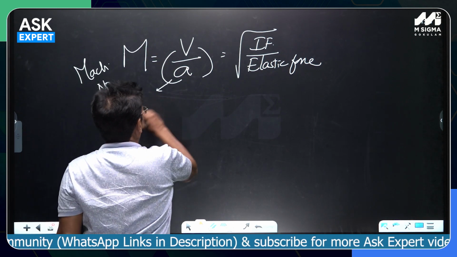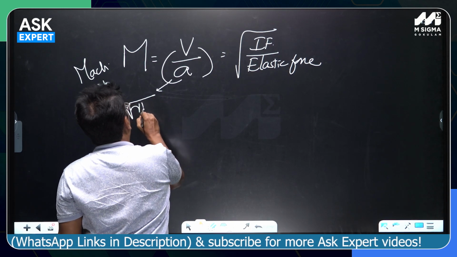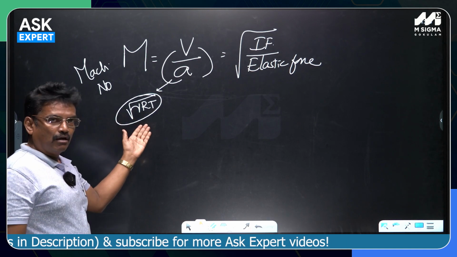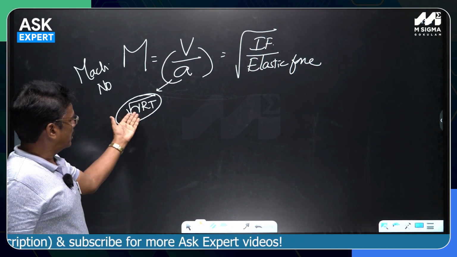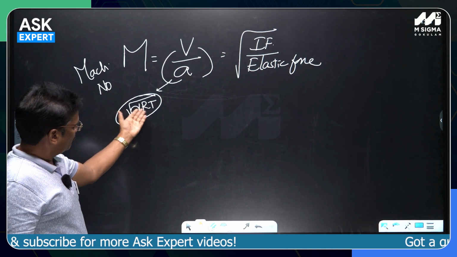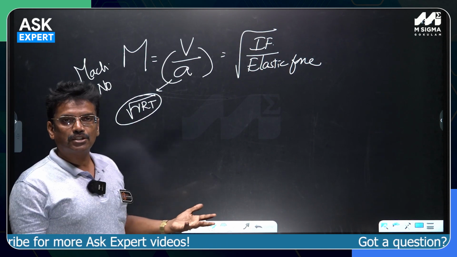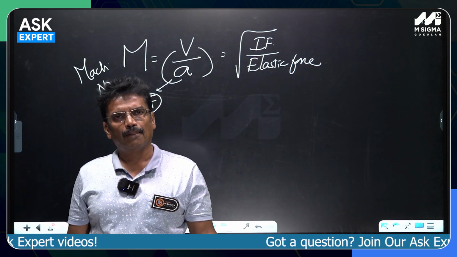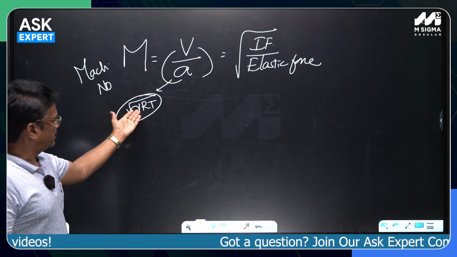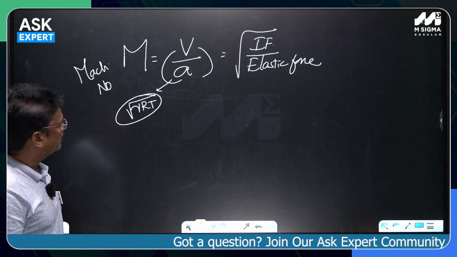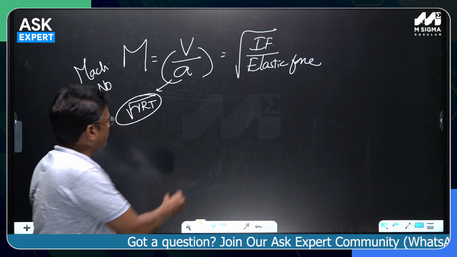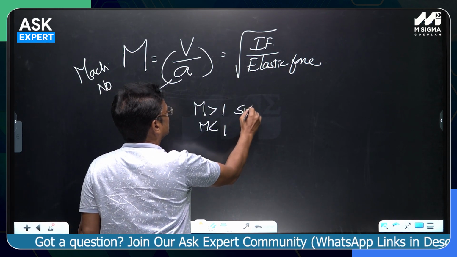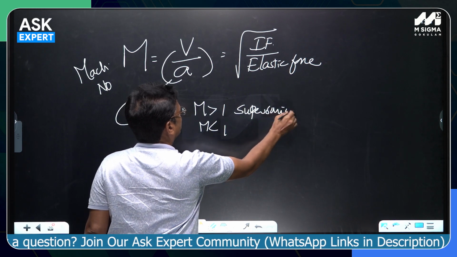This velocity of sound in air can be calculated by using gamma. In fact, velocity of sound is a thermodynamic property. Gamma is adiabatic index, a thermodynamic property. We can think of velocity of sound in an ideal gas as its thermodynamic property, because T is a property, R is a property, gamma is an adiabatic index, Cp by Cv. If M is greater than 1, it is supersonic, M is less than 1, subsonic. This is supersonic, this is subsonic.